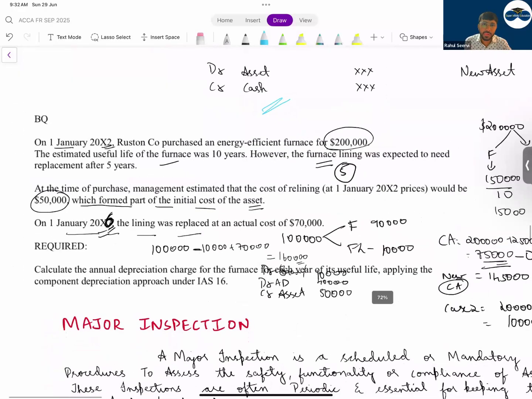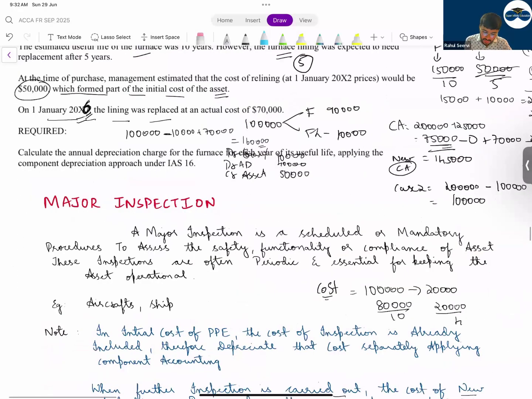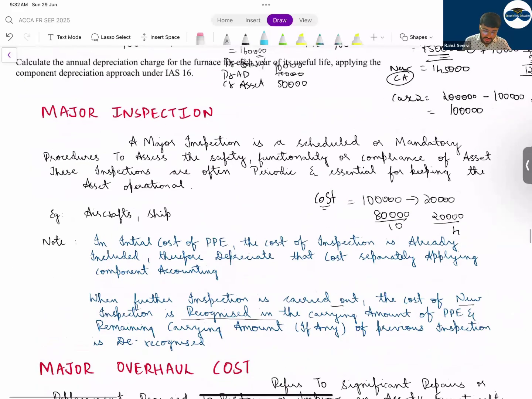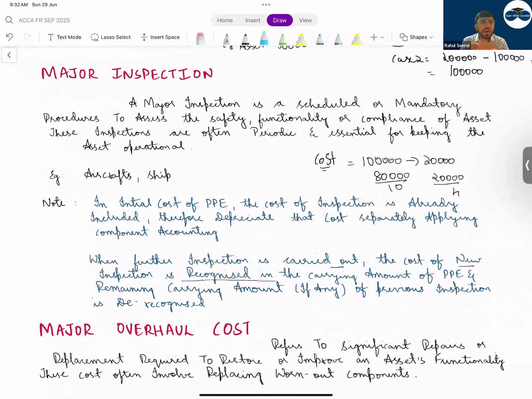Yes और no? Then major inspection. Major inspection means what? Sir, major inspection what does this mean? हमने discuss किया था example, the recent incident that happened in India, aeroplane का. The government says that every year you have to inspect the machine or the aircraft. So government will say after every 5 years you have to inspect. So if after every 5 years you inspect, then what will happen? Can I say after every 5 years we inspect, कुछ न कुछ cost will be there. That cost you have to treat separately for depreciation.